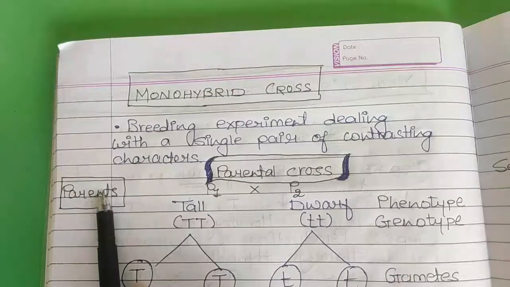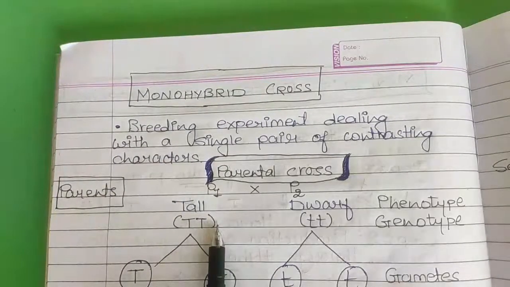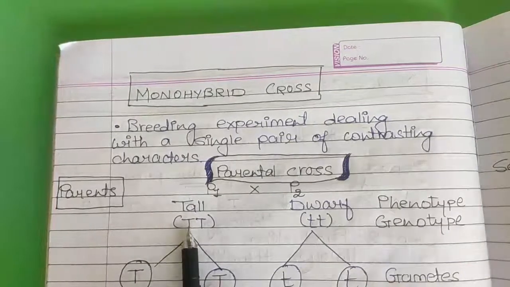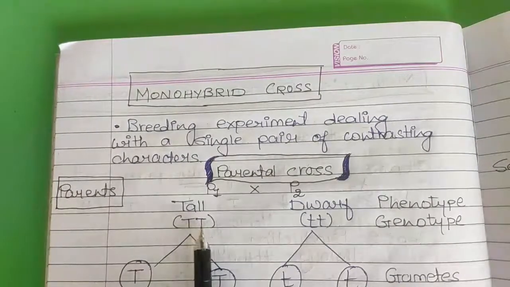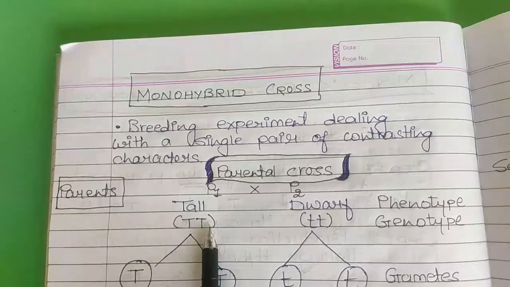Here pure denotes that both the alleles, or both the factors that denote the same character, must be identical. It means both of them are alike, both of them are denoting the same feature, that is tallness, right?